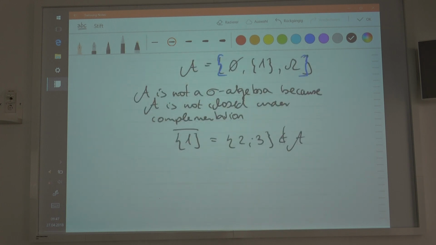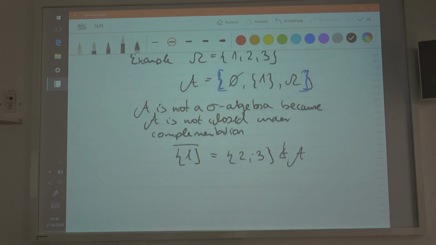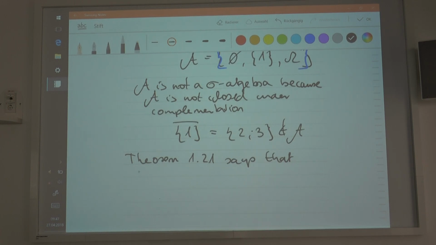So theorem 1.21 says first that this family can be extended, in quotation marks, to a sigma algebra.